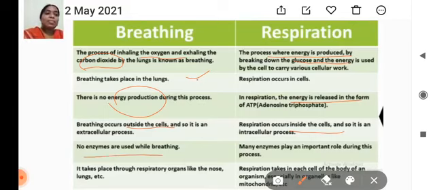Many enzymes play an important role in the process of respiration. Breathing takes place in the respiratory organs, that is the nose, lungs and so on. Respiration takes place in each cell of our body and organism.